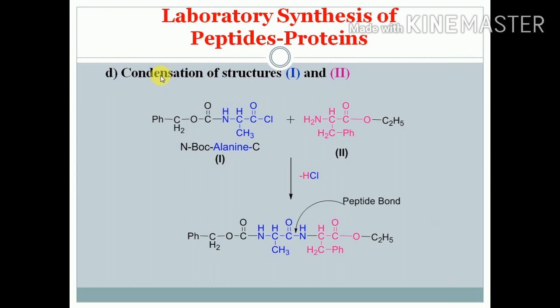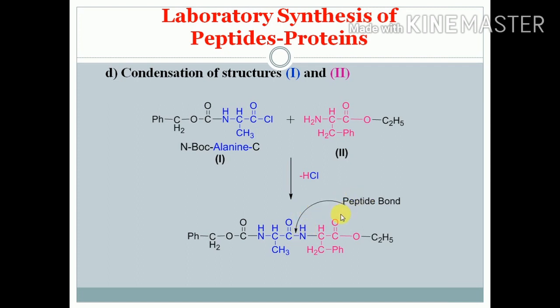Now the first step is condensation of this 1 and 2. So this is one, N-BOC alanine carbonyl chloride, and this is second one, carboxylic acid protected phenylalanine. They will react with each other and form this amide bond, that is called as peptide bond.